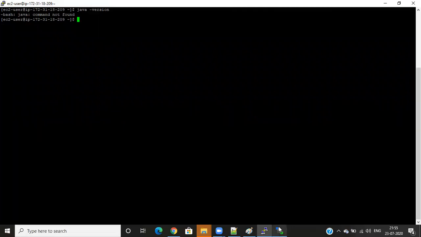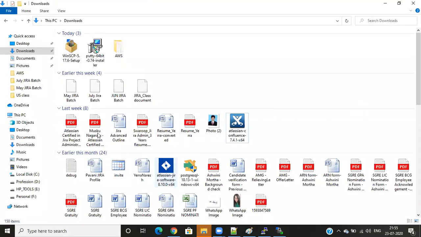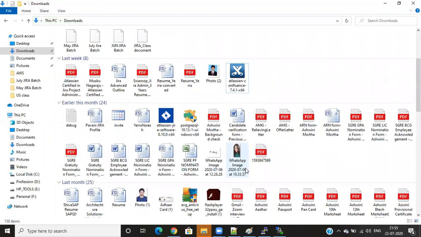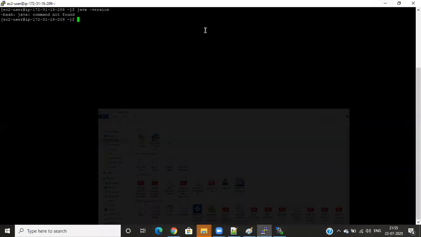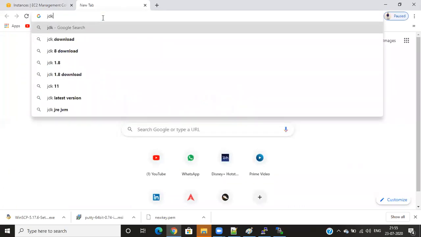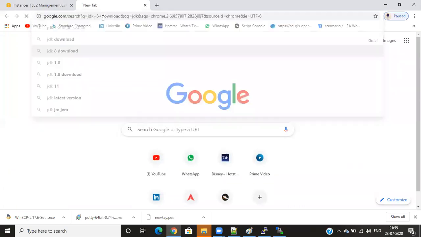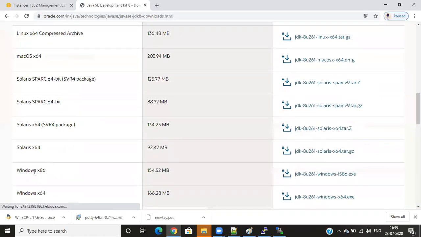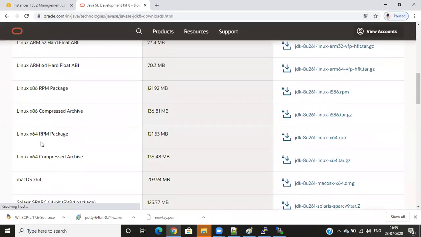So normally we'll install that version here, and then we can move that file into this Linux platform. I think I don't have it already. So I'll download Java first. I'll go with the JDK installation, JDK 8 download, Oracle. And here, instead of selecting Windows, we need to select Linux.